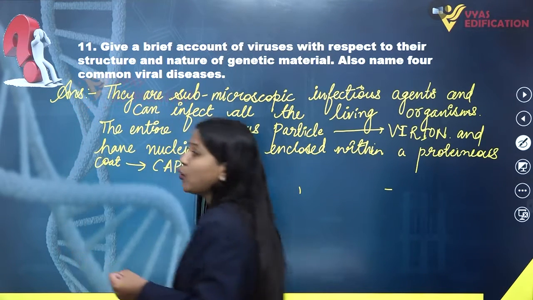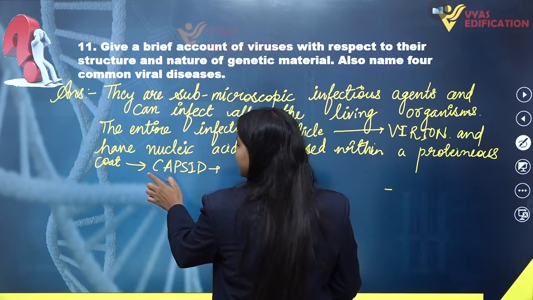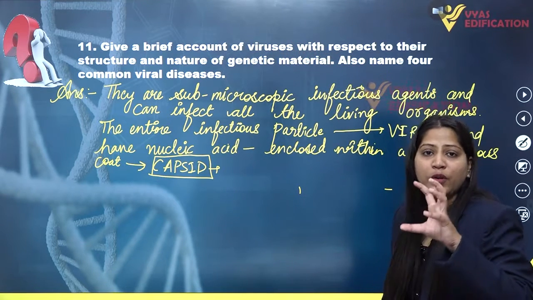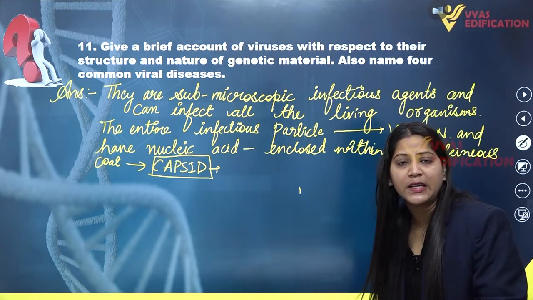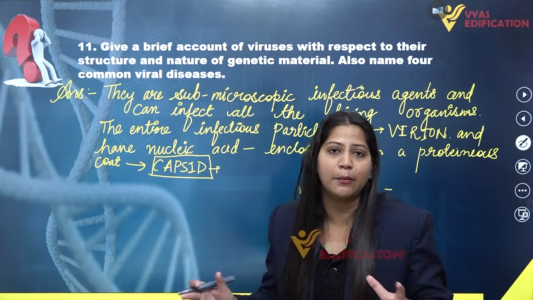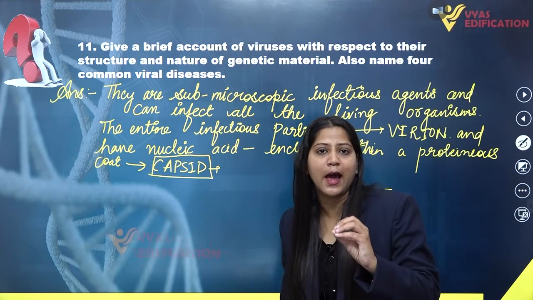This capsid is composed of small subunits known as capsomeres. So this capsid is basically the name of a proteinaceous layer which encloses the genetic material or nucleic acids of virus. Viruses do not have a cell membrane or cell wall. They are just organisms with only nucleic acids.